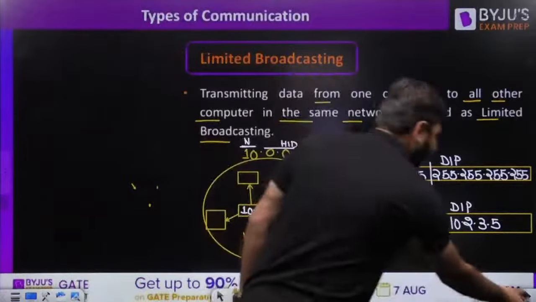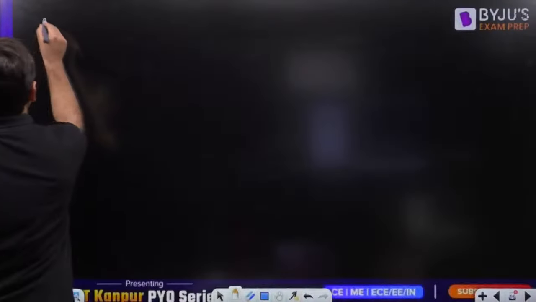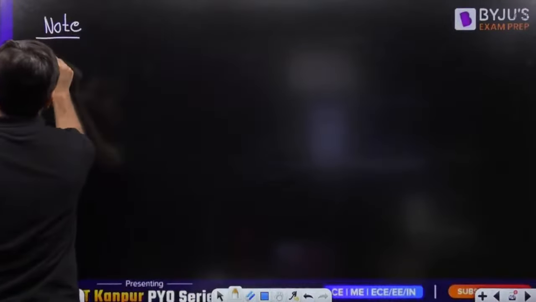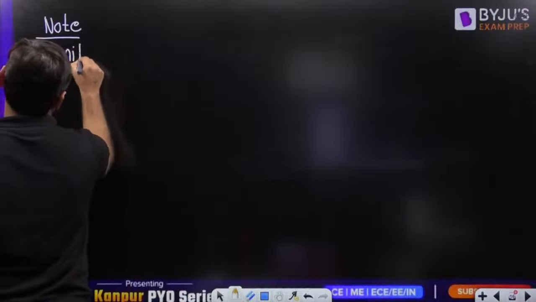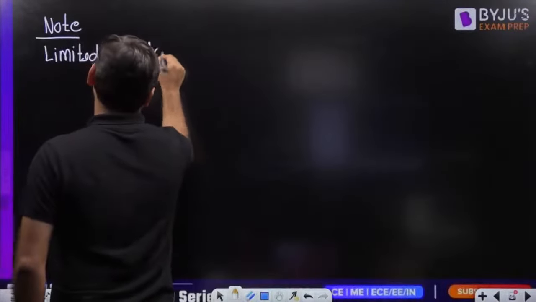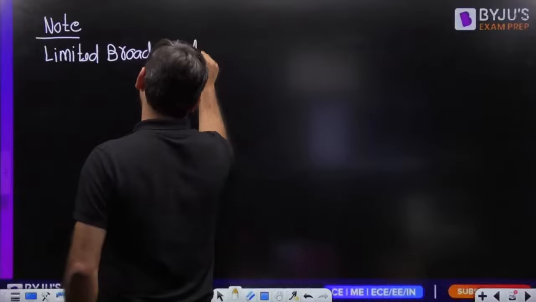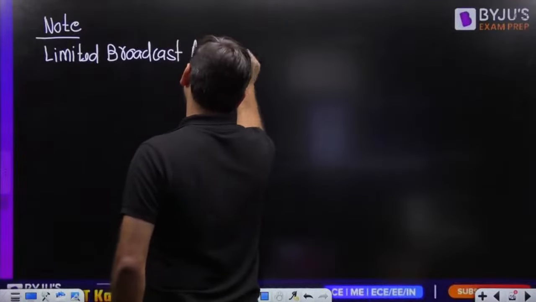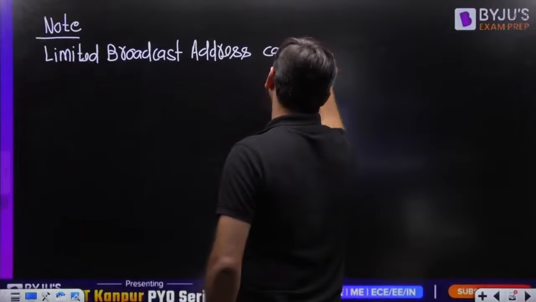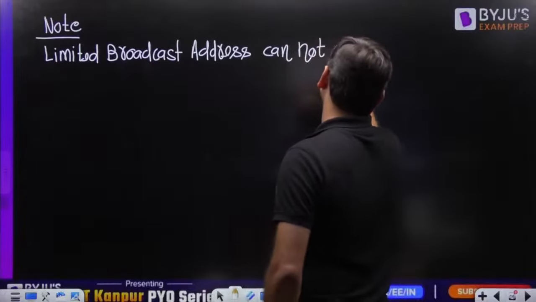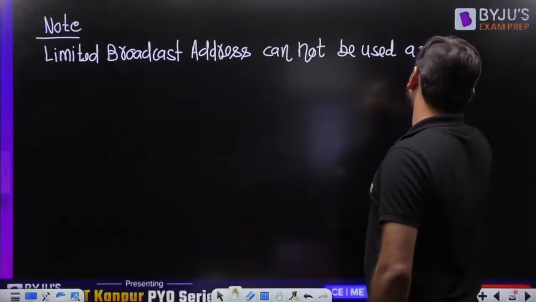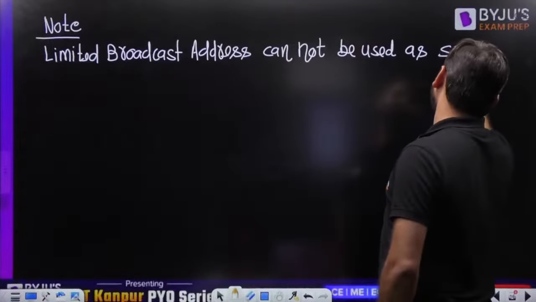So it is better if I write a point here. Point number 1: limited broadcast address cannot be used as a source IP.